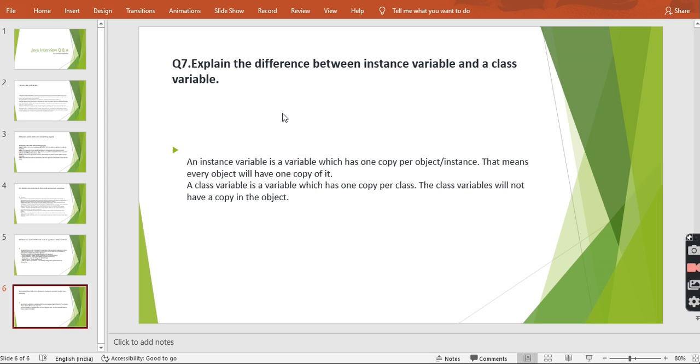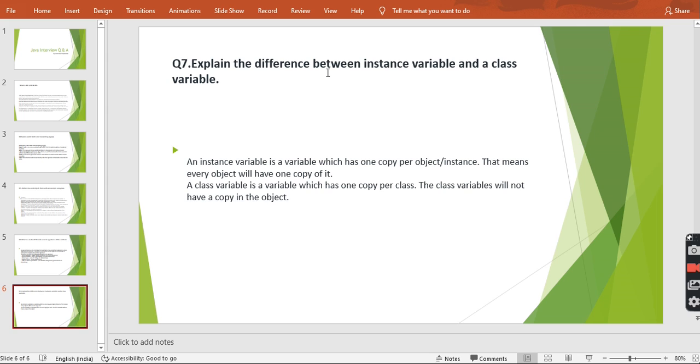So within a class, if you declare any variable, that is nothing but an instance variable. If you create four objects of a particular class, O1, O2, O3, O4, then you can directly access that class's instance variables. So an instance variable is a variable which has one copy per object. Suppose O1 is one object that contains ID, name, salary. O2 also contains ID, name, salary. O3 also has ID, name and salary. So every object has a separate copy created.